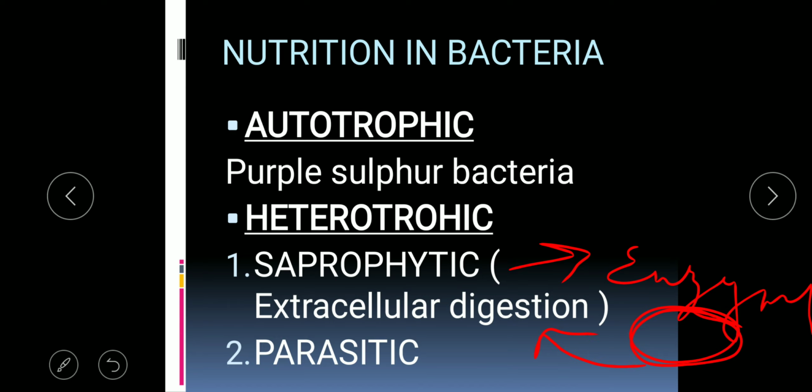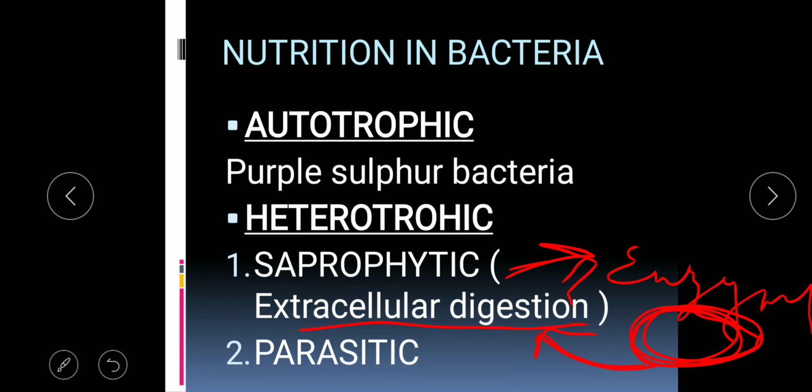Such a mode of nutrition is also termed extracellular digestion, because they secrete an enzyme which converts the complex decaying compounds into a soluble state, and when it gets into its soluble state, it is absorbed by their body surface or their cellular surface.